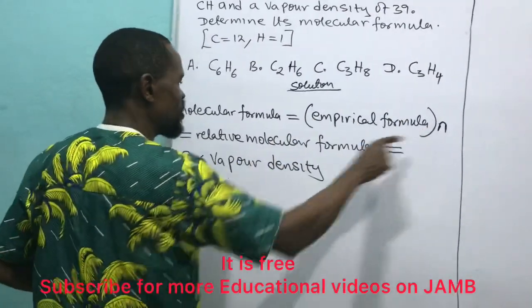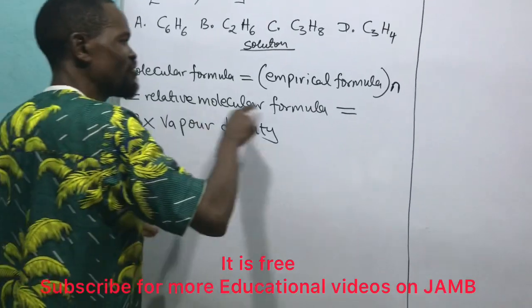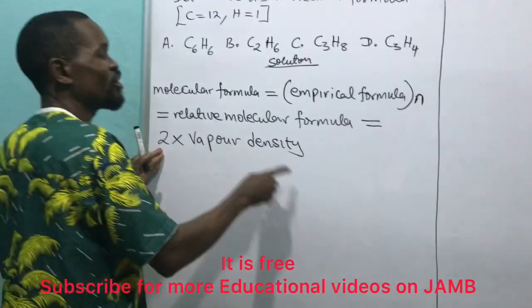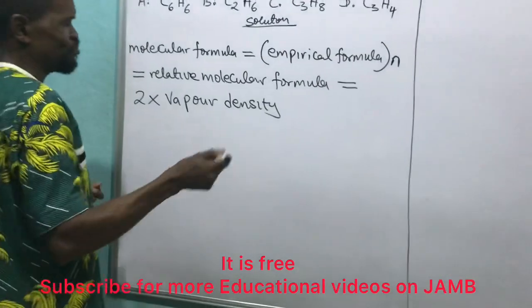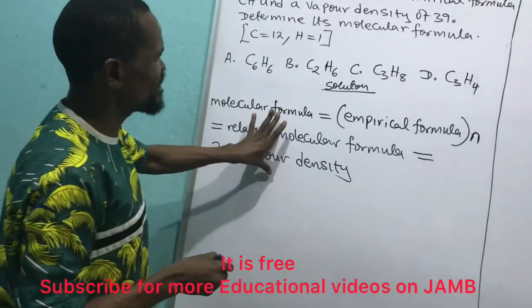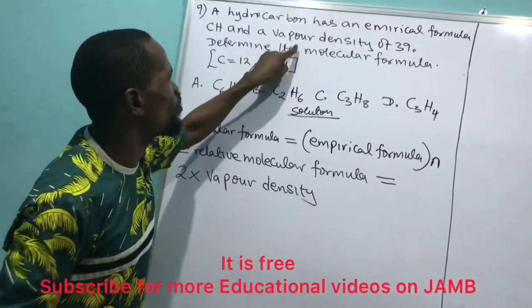So I can equate any of these. I can equate empirical formula to relative molecular formula, and relative molecular formula to 2 times vapor density. Going to the question now, they give me the empirical formula and the vapor density.